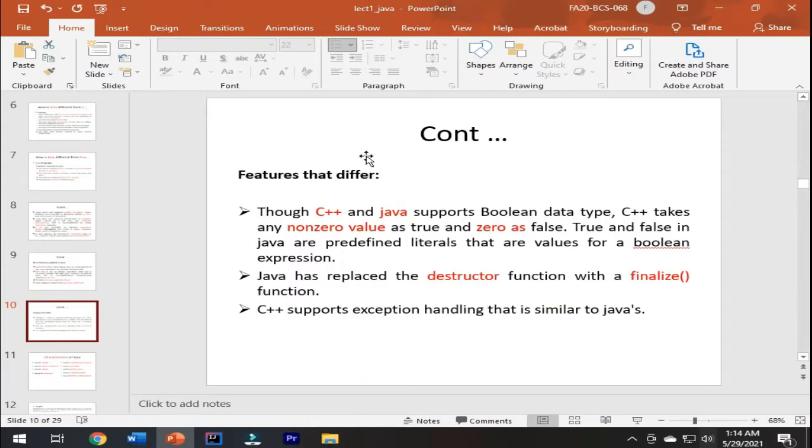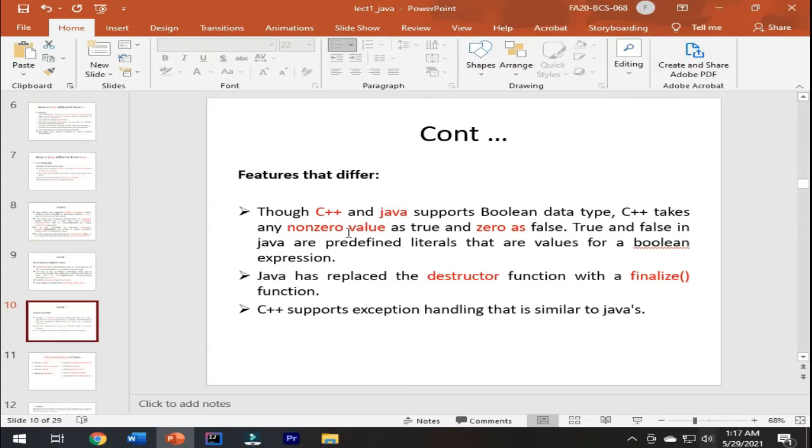Now, features that differ from C++ and Java. Though C++ and Java support Boolean data types, C++ takes a non-zero value as true and zero value as false. True and false in Java are predefined literals that are values for a Boolean expression. We will discuss later on what literals are.